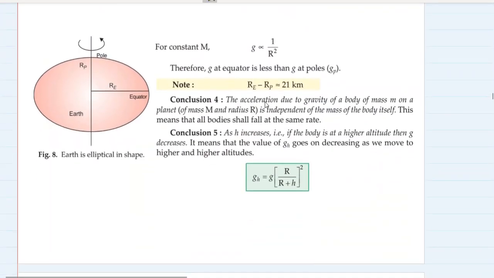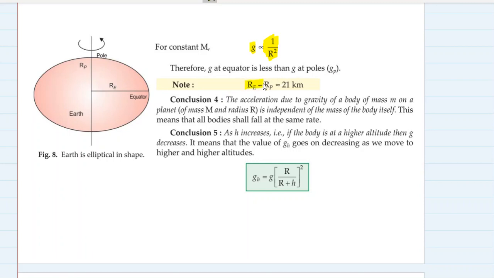See, there is one very important conclusion which they have drawn, from the same diagram which I showed you. For constant mass, acceleration due to gravity is inversely proportional to the square of the radius. That also we have known. Therefore, g at the equator is less than g at the poles. That's what I also told you.